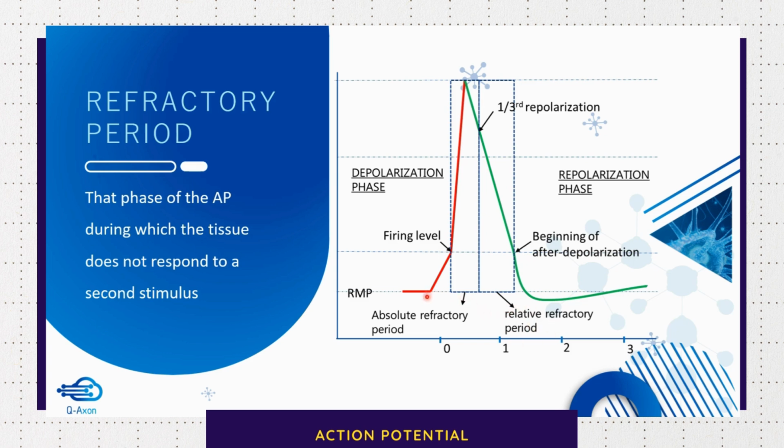So that means if you apply a second stimulus in this period, if it is of the same strength as the first stimulus, the tissue will not respond. So this entire duration is refractory. Now this is quite advantageous because if there was no refractory period, then the tissue would respond each time to a second stimulus, and that would cause early fatigue. So this refractory period helps in preventing fatigue.